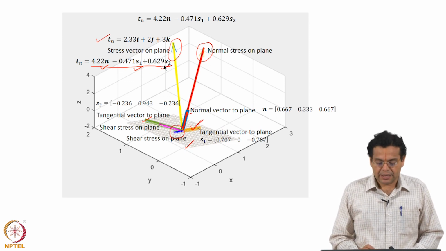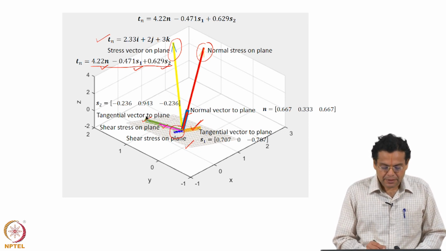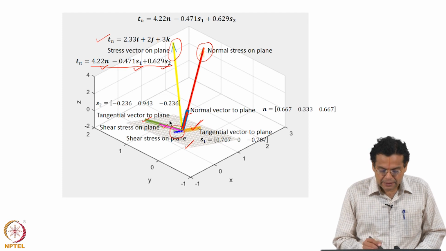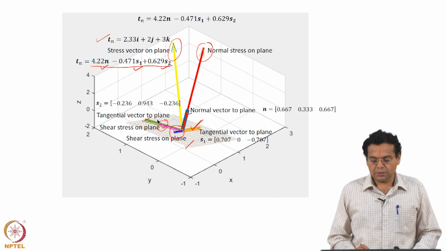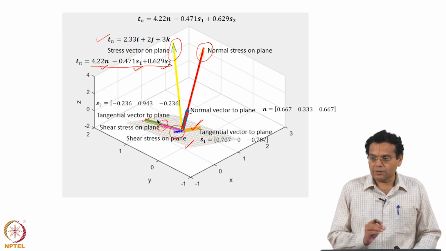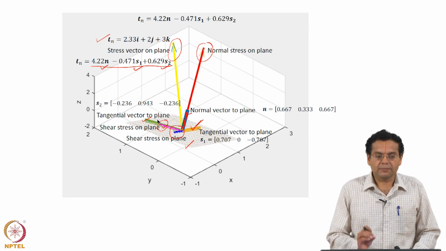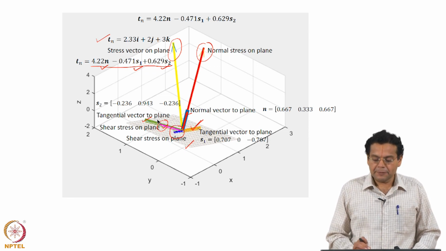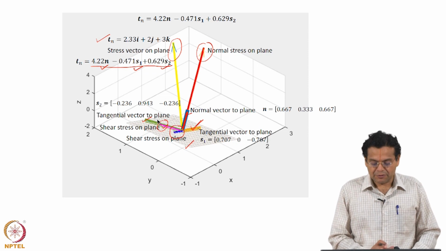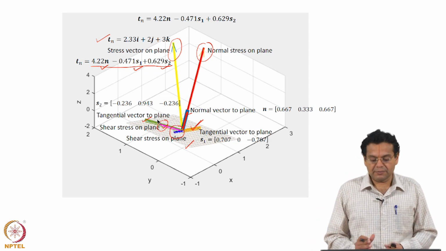Finally, you have S2, the second tangential direction; the value is 0.629 and that is what you see in the magenta color. So we have shown the plane, the 3 coordinate directions, the stress vector, and also the normal stress component and the shear stress components. Of course, the arrows are not sharp; I made them very thick so that it becomes easy to visualize.